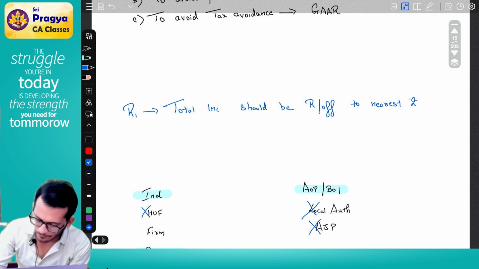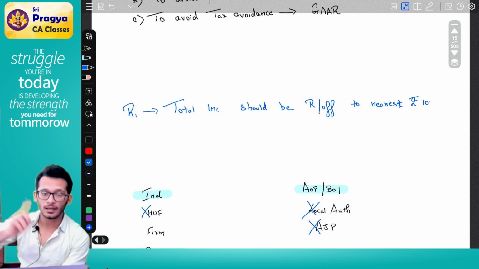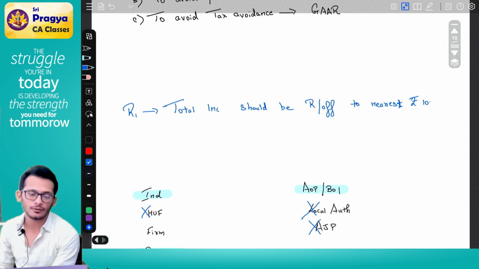Very good. Should be rounded off to the nearest 10. Before you start computing taxes, one golden rule to always follow is that the total income will always be rounded off to the nearest 10.